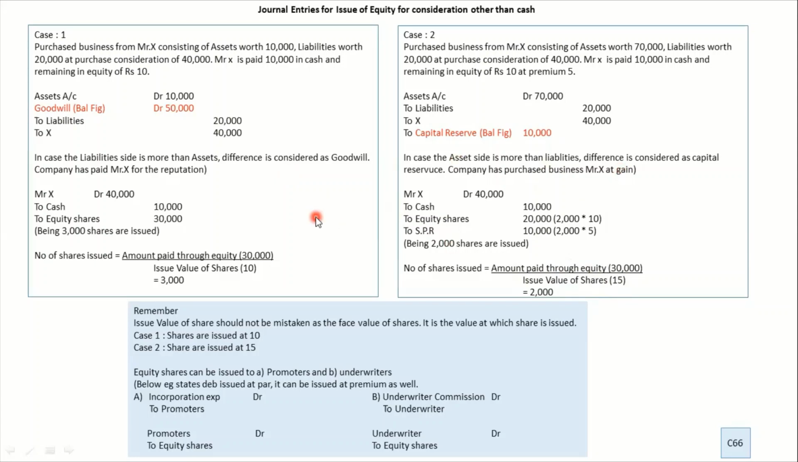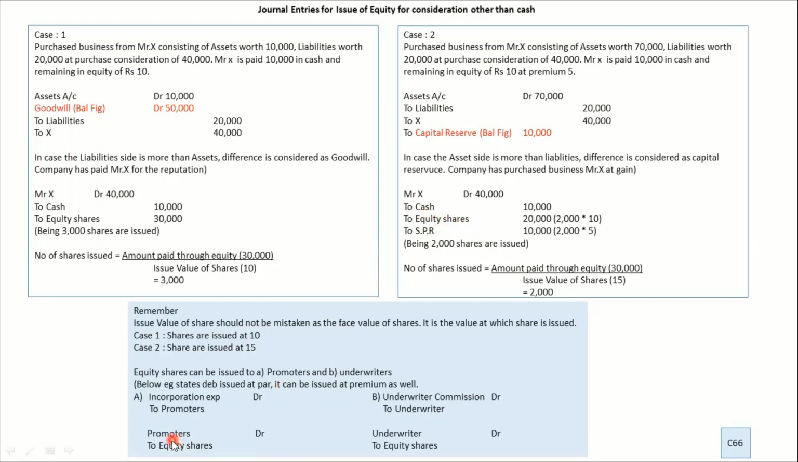This same thing is there for debenture as well. In debenture, apart from first and second, there is a third case where debenture is issued at discount. So a 10 rupee debenture has been issued at a discount of, let's say, 3 rupees. So your issue value will become 7. That's the only change. Otherwise, everything is the same. Because it is discount, it would be debited. SPR you credit, right? It's a profit. Discount is a loss, you debit it.